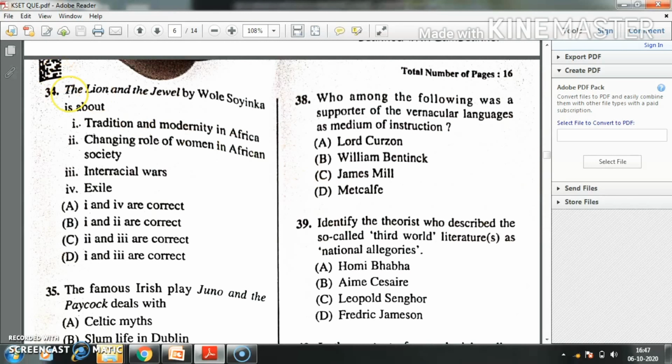Question number 34. The Lion and the Jewel by Wole Soyinka is about: first one, tradition and modernity in Africa; second one, changing role of women in African society; third one, interracial war; fourth one, exile. Here the right answer is option B. First and second one are correct.